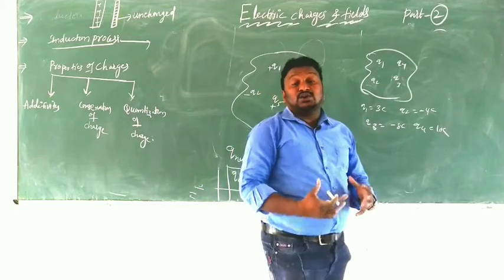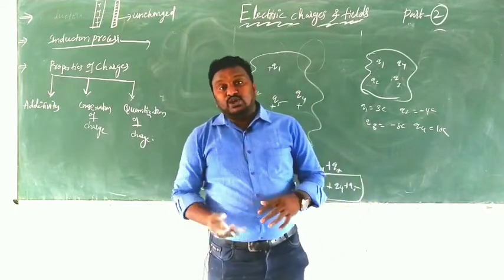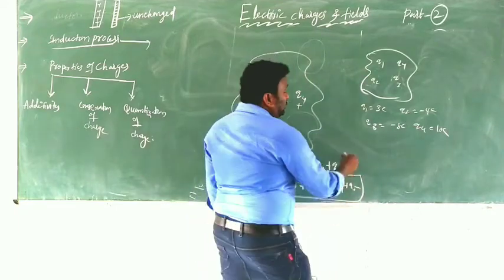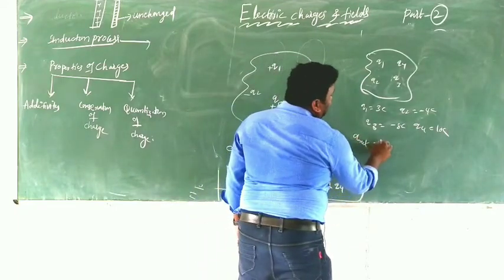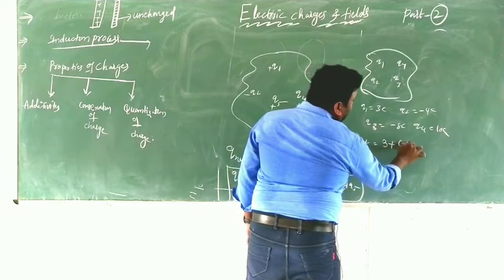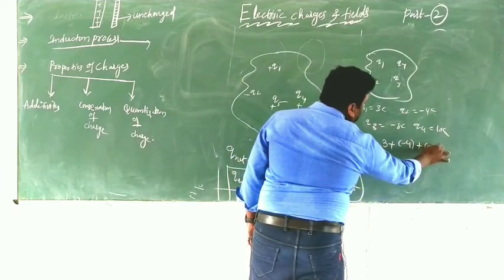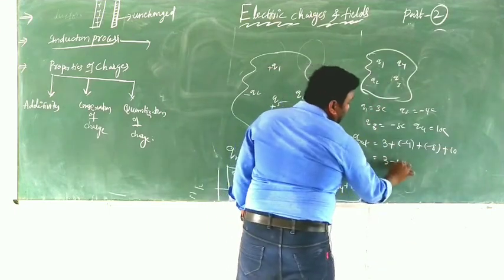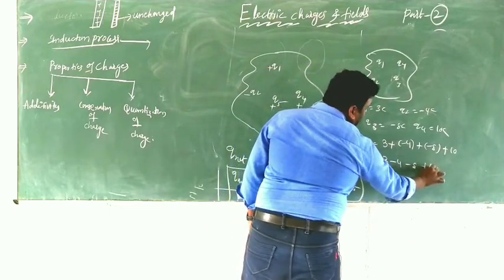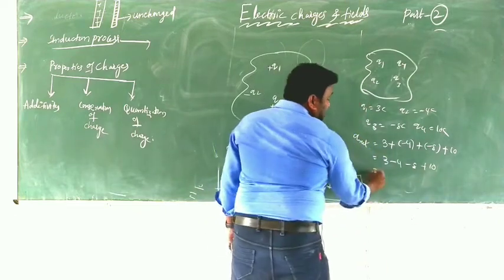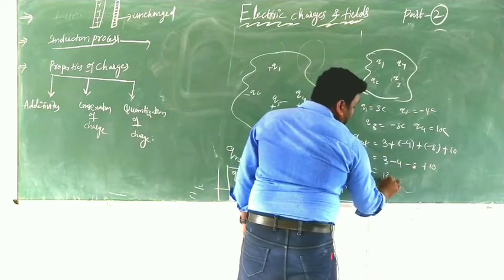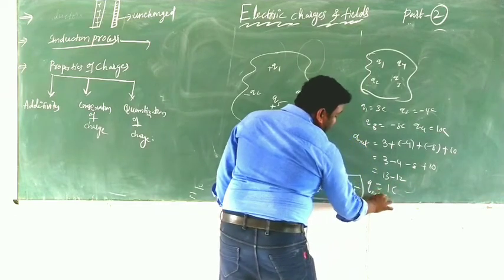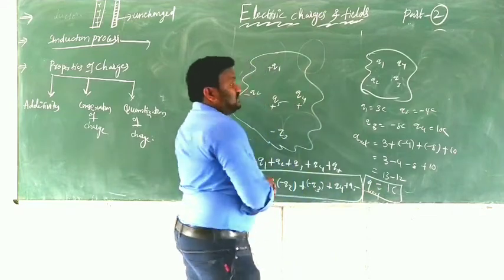Coulomb is the unit of charge. Then what is the net charge? Q net is equal to plus 3 plus minus 4 plus minus 8 plus 10. That is 3 minus 4 minus 8 plus 10. That means 3 plus 10 is 13, minus 12. Then what do you get? 1 coulomb. This is the net charge.